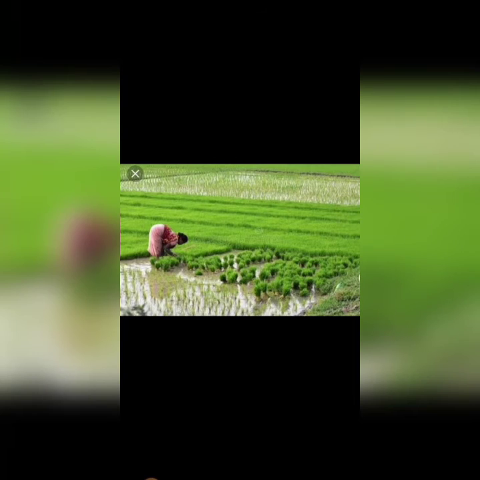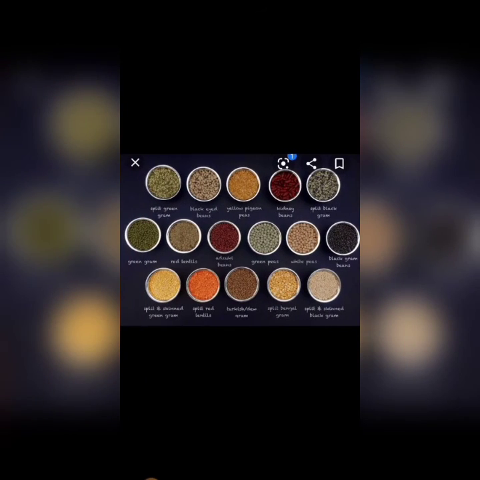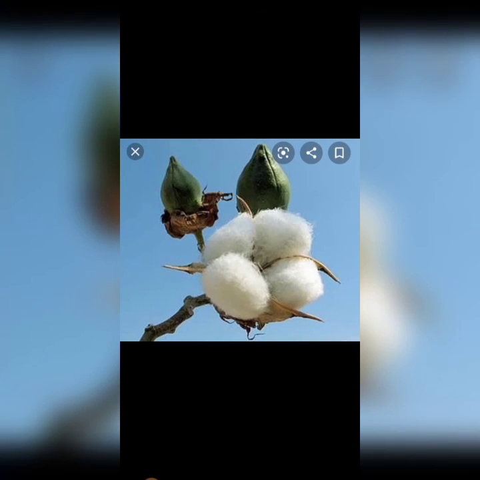Soils rich in clay and organic matter and having a good water retaining capacity are ideal for growing paddy crops. Loamy soil is ideal for growing lentils and other pulses as it drains water easily. Sandy loam soil is used for cultivating cotton.